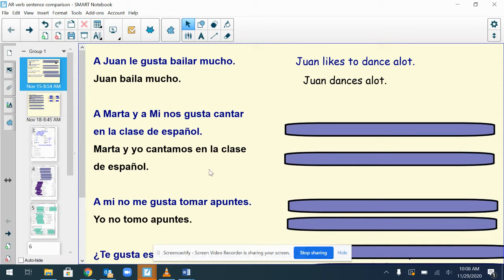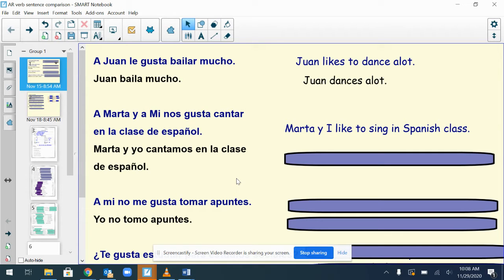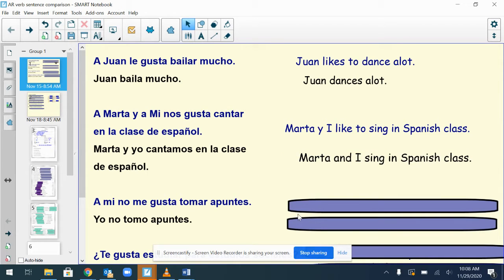A Marta y a mí nos gusta cantar en la clase de español. Marta and I like to sing in Spanish class. Marta y yo cantamos en la clase de español. Marta and I sing in Spanish class.